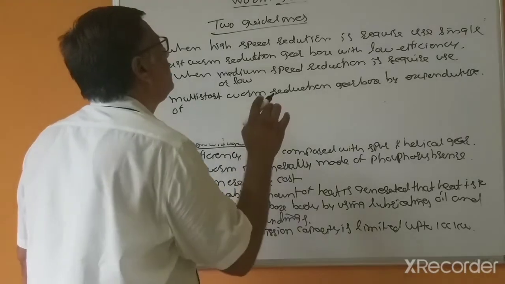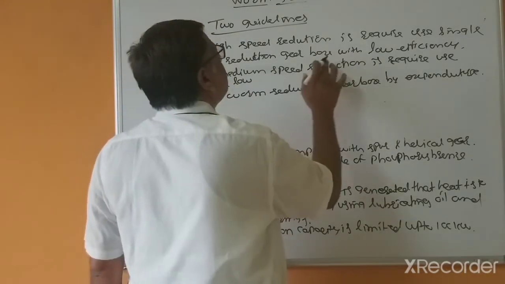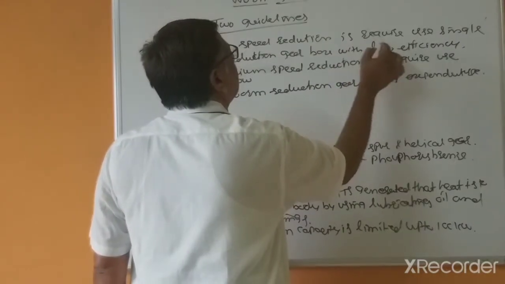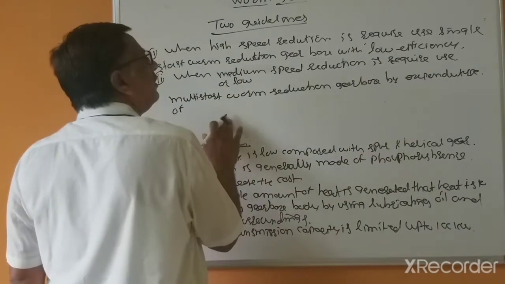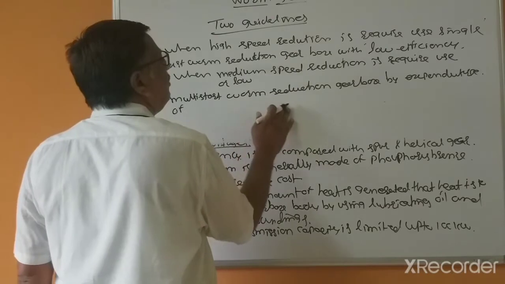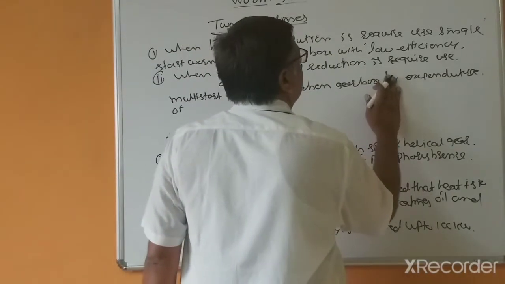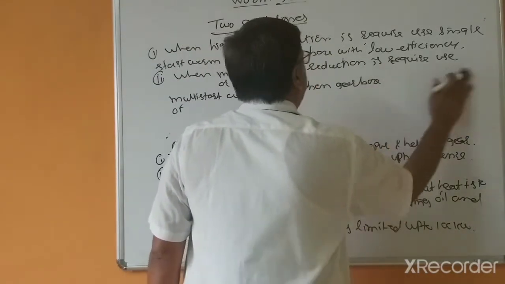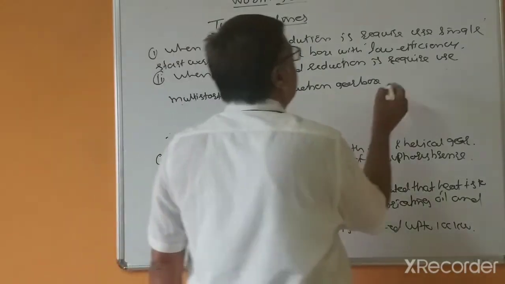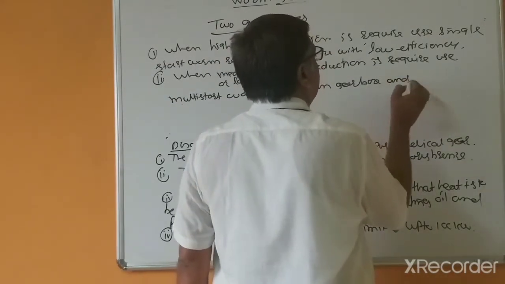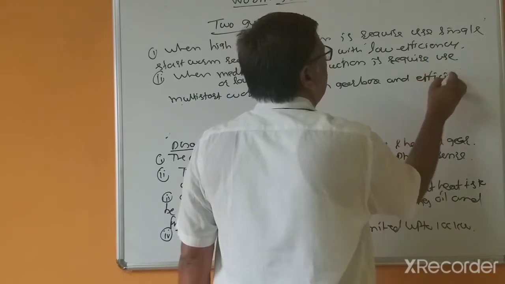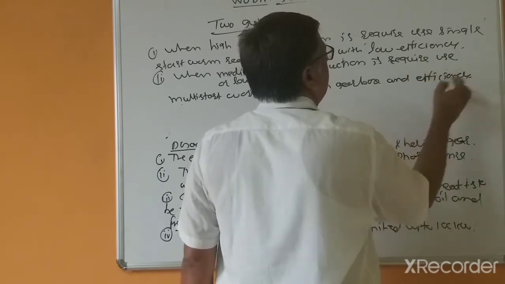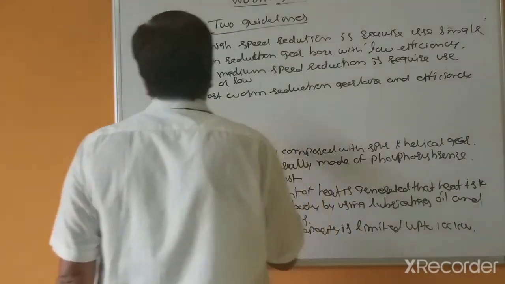So this is not expenditure, this is efficiency. With a multiple-start reduction gearbox, efficiency will be more.